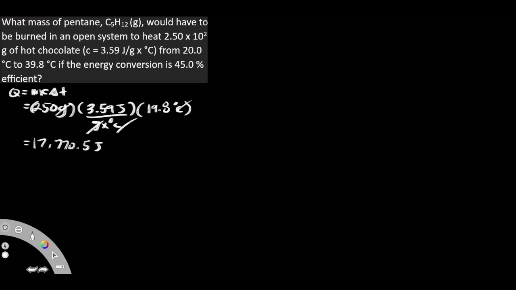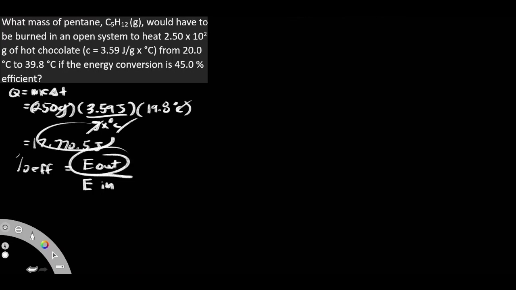Well, what is the question asking? What mass of the pentane would have to be burned if the energy conversion is only 45% efficient? Well, this here is what we got. How much are we actually supposed to be getting? So this means we have to use our percent efficiency formula. And again, remember, it is the energy of the output on the top and the energy of the input on the bottom. Which one is going to be our output?